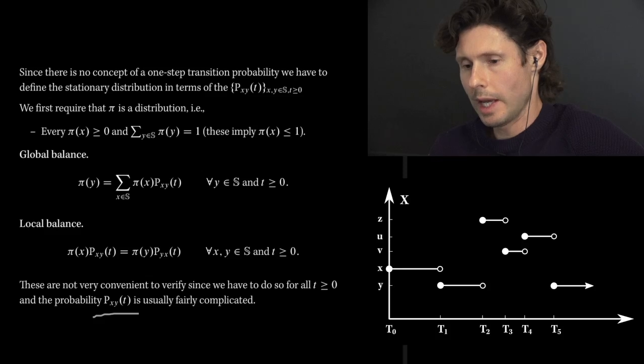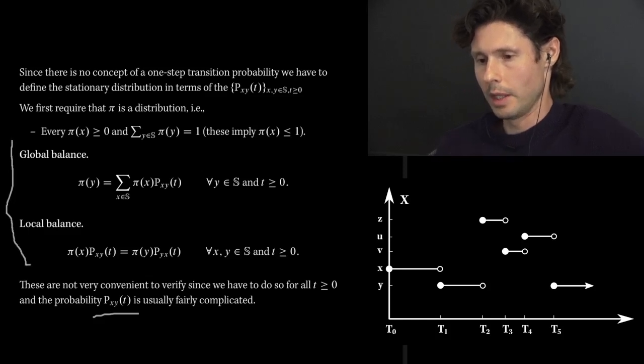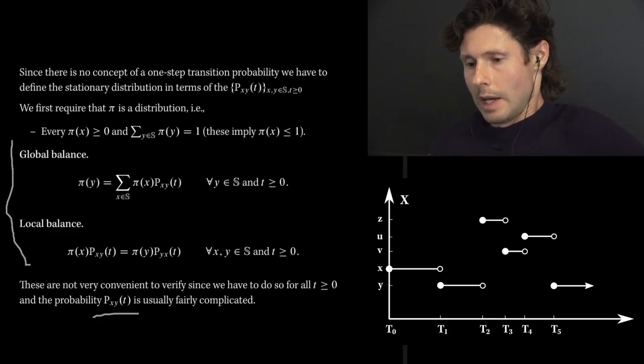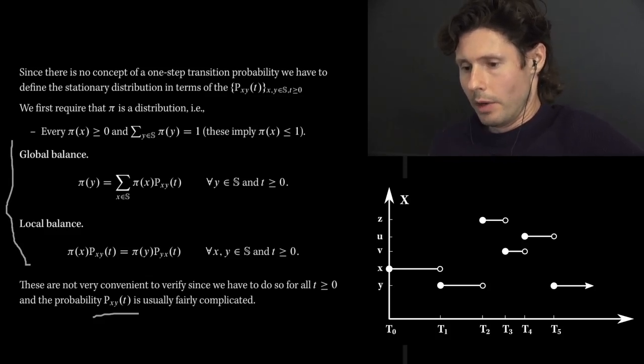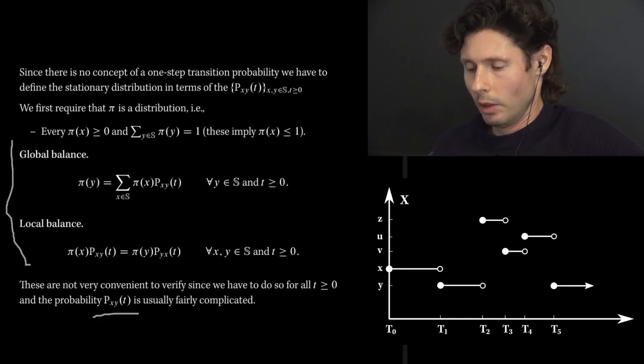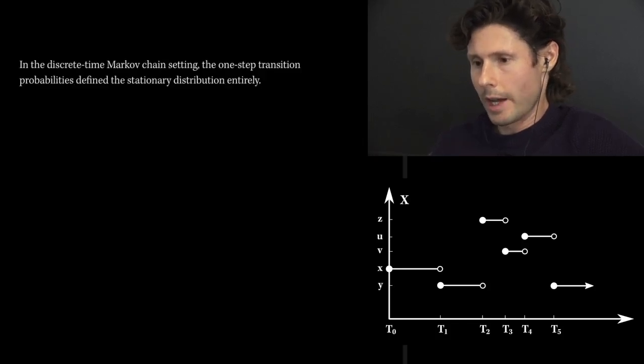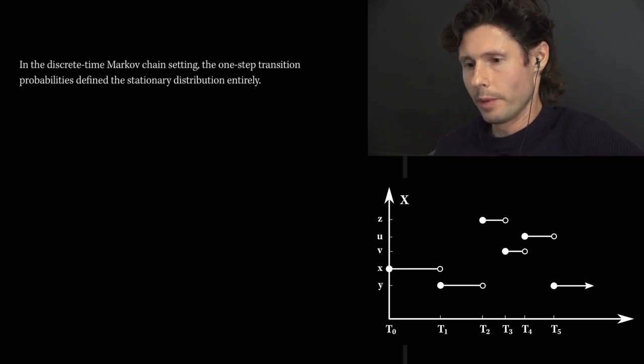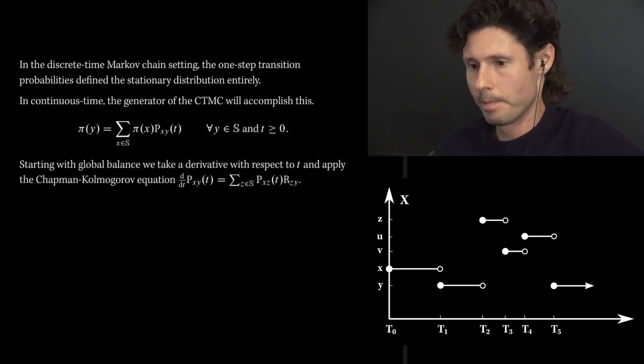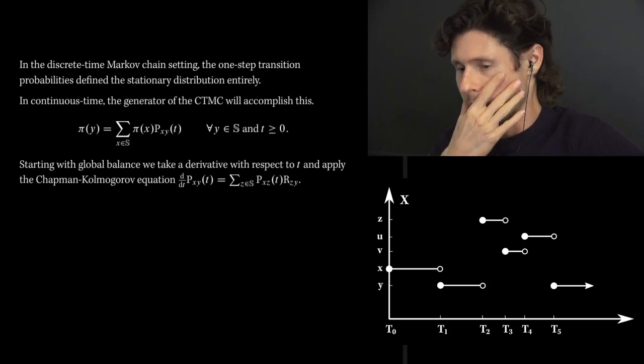So it's a bit of a headache to actually verify these conditions, even though they kind of paraphrase our intuition from the discrete time setup. And so what we'd like to do is in fact borrow a little bit from the discrete time setting and use our notion of one-step transitions, namely the generator, over in continuous time. So let's see how we can do this.